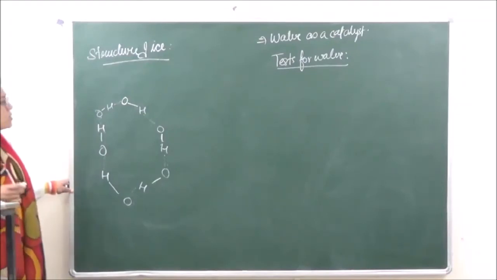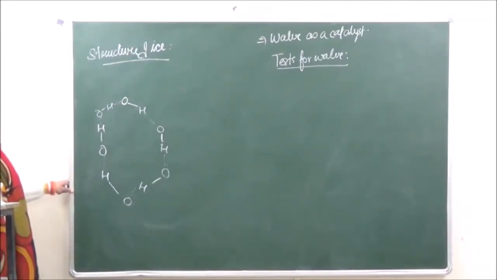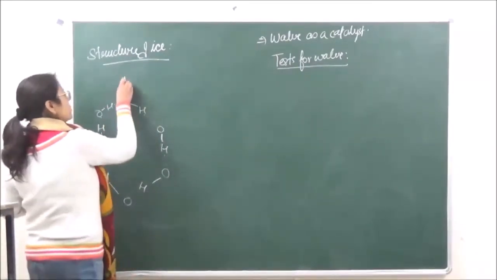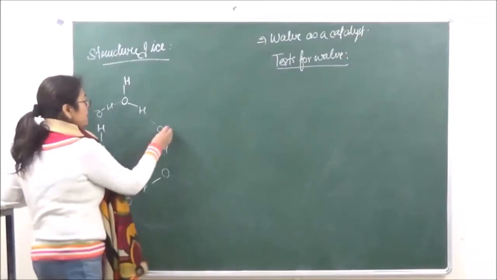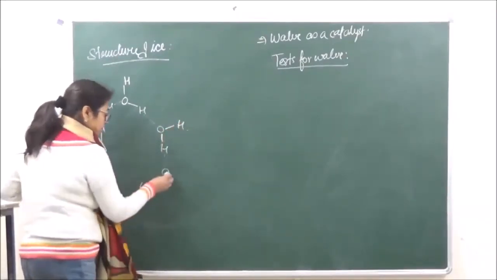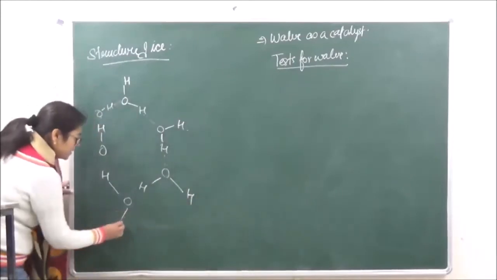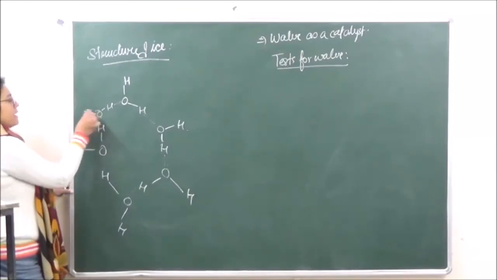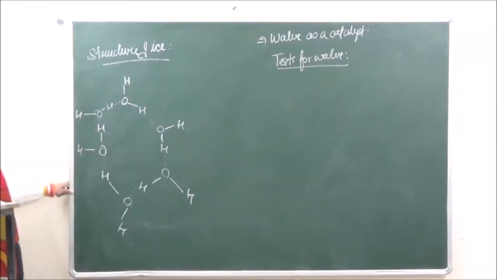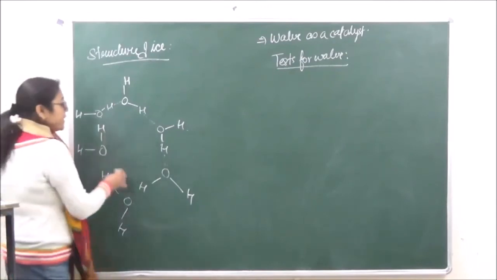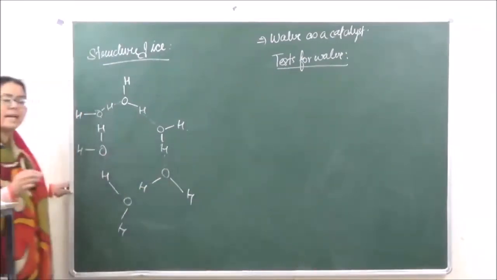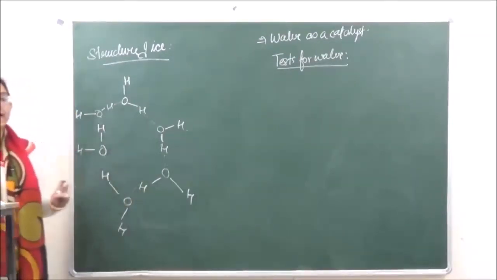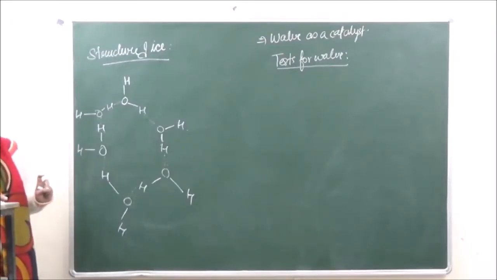Now each of the oxygens is going to be bonded to two hydrogens. So that you can show outside this hexagonal ring. We have hydrogen over here. Okay? Then we have one hydrogen over here, one hydrogen over here, one hydrogen over here, one hydrogen over here, and then another hydrogen over here. Right? So you can see that there is this empty space present inside the structure of ice. It is this hollow space which is going to make ice lighter than water.